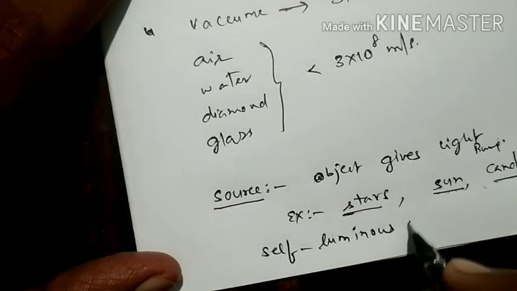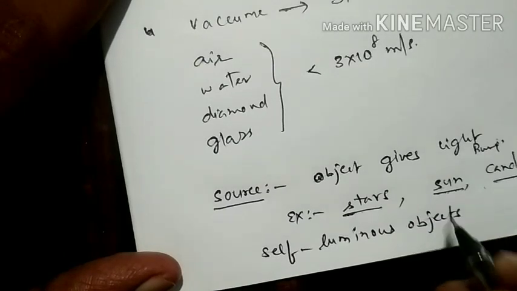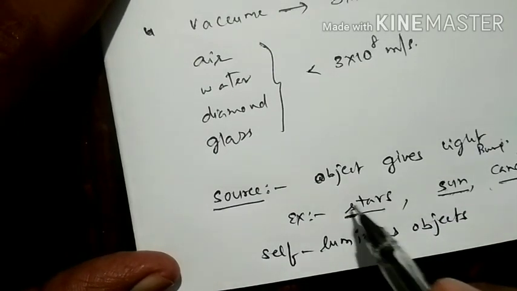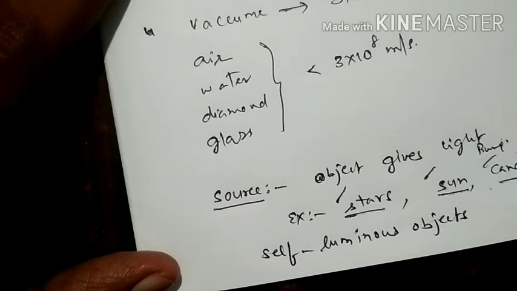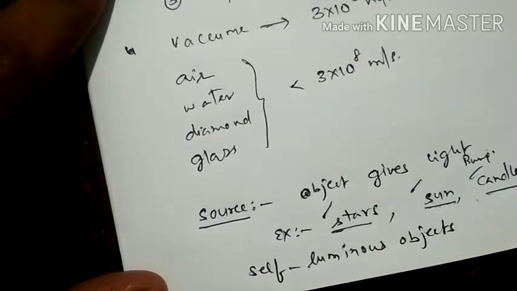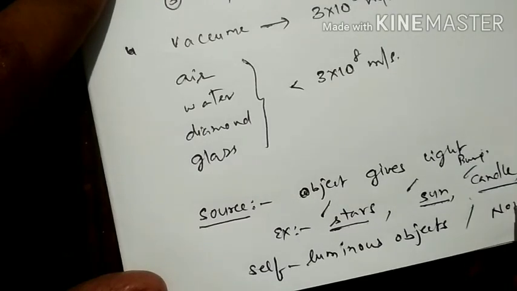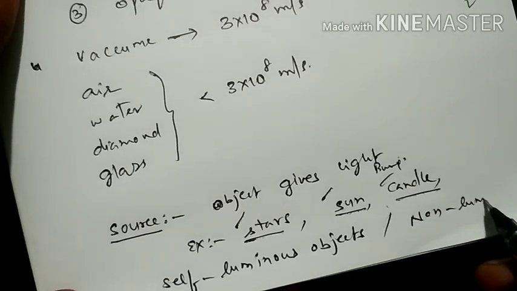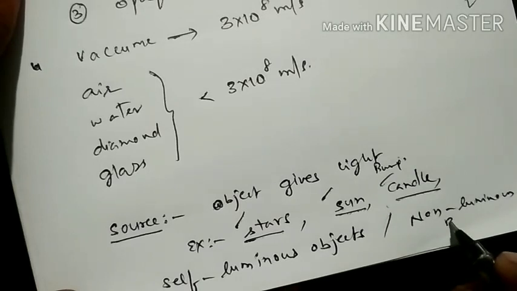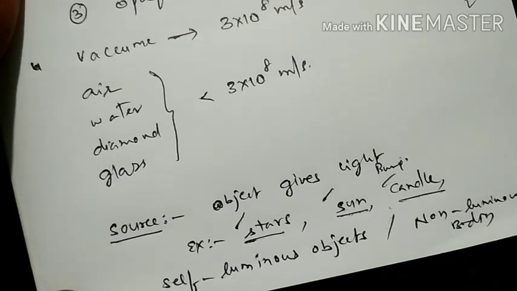Self-luminous objects are self-luminous bodies. So stars, sun, candle, these are all examples of self-luminous bodies or luminous bodies. Next, another one is non-luminous bodies. What are non-luminous bodies?